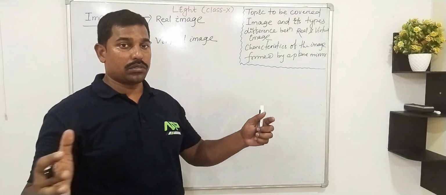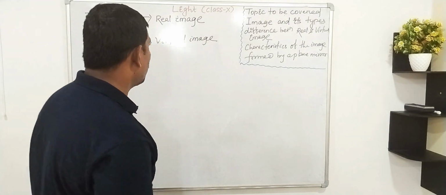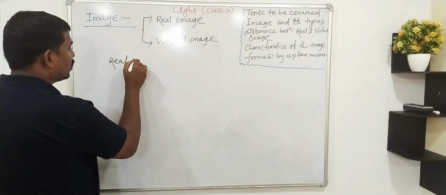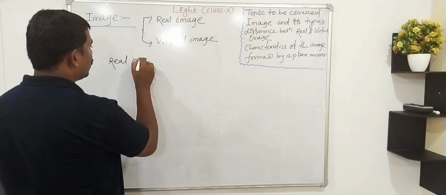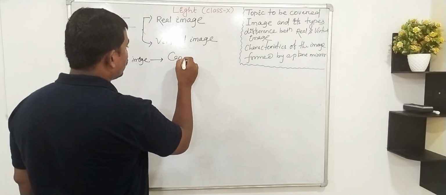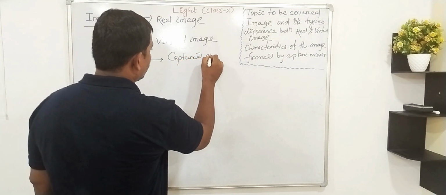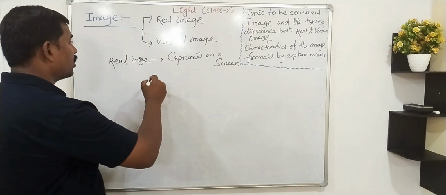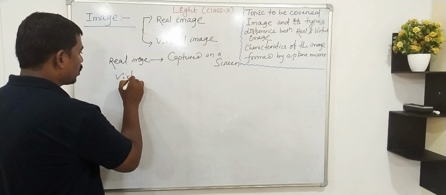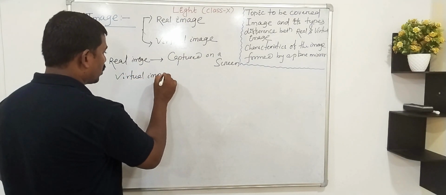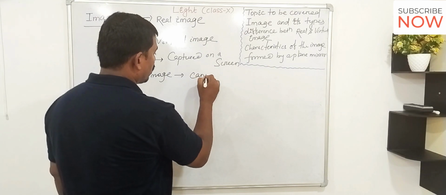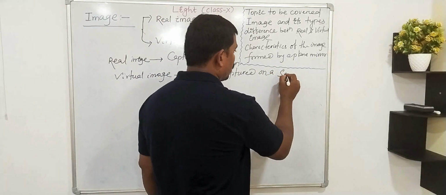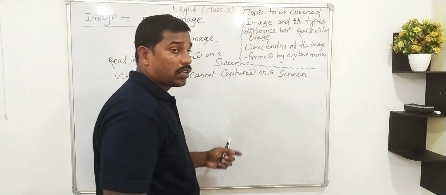The image which can be captured on a screen is known as real image. Whereas virtual image cannot be captured on a screen.